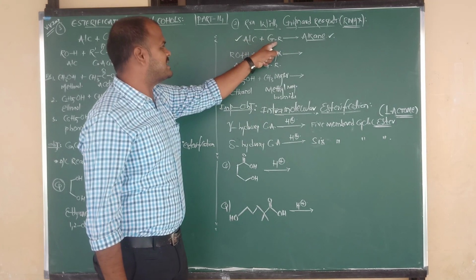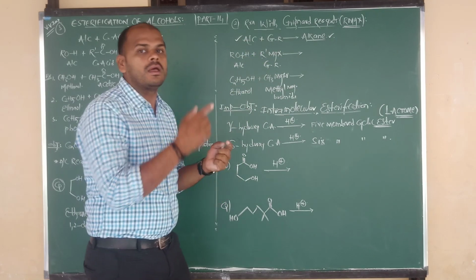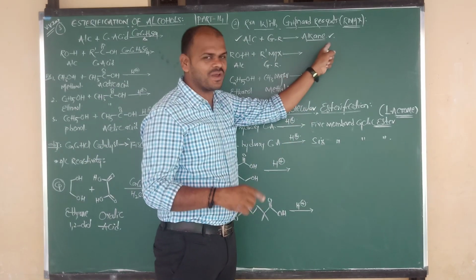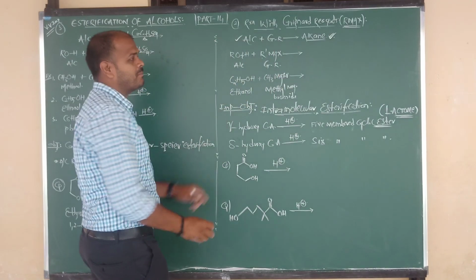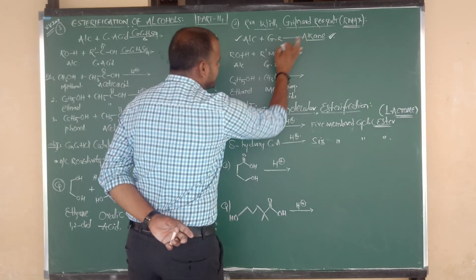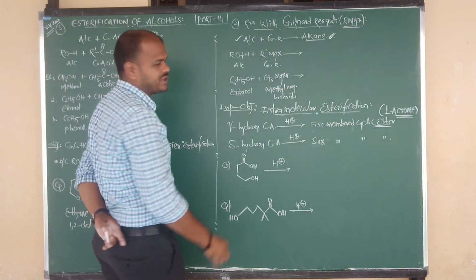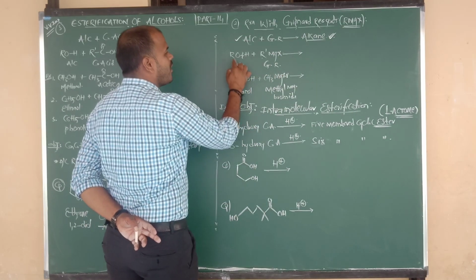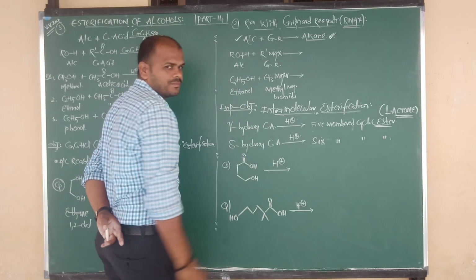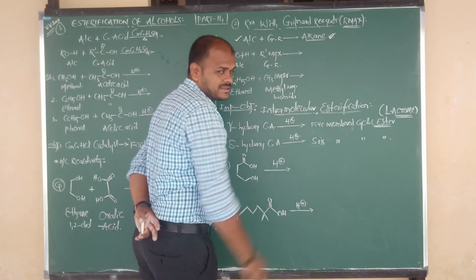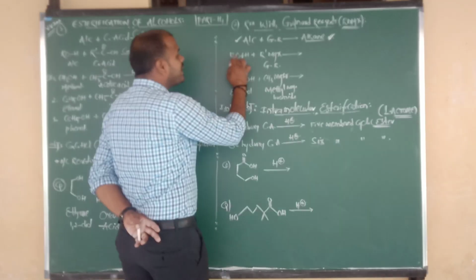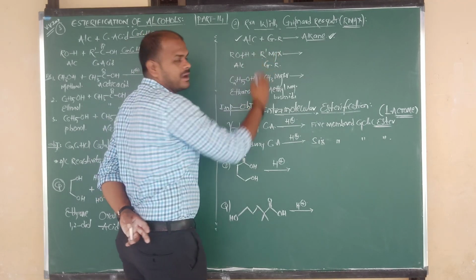So Grignard reagent on reaction with alcohol will definitely give you a product. The product is alkane. Very, very important. For that statement, let us go for one general reaction. Alcohol general formula ROH, reaction with Grignard reagent RMgX. But to show the variation of R, here I am writing R prime.